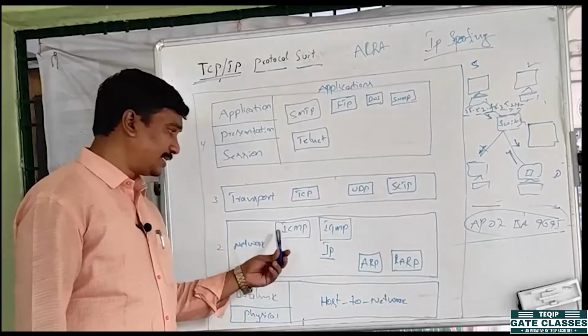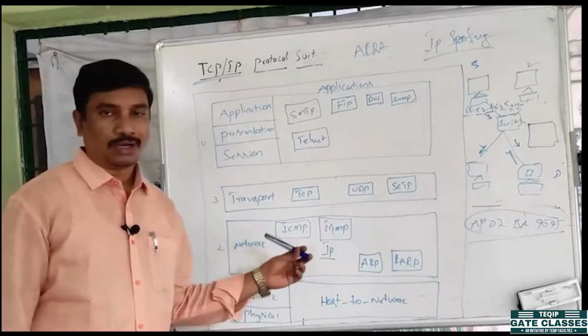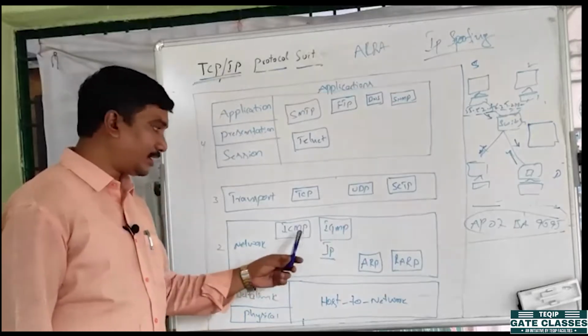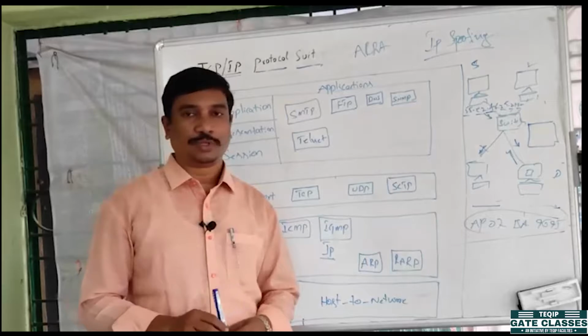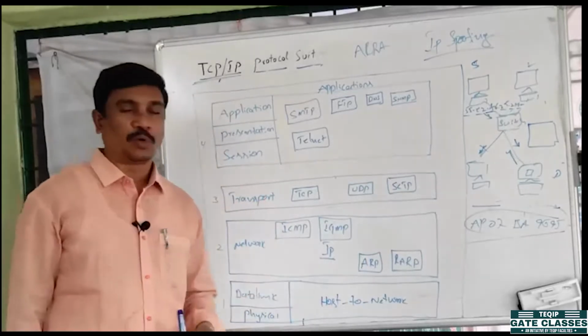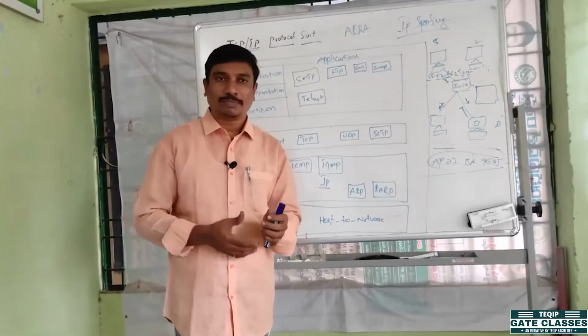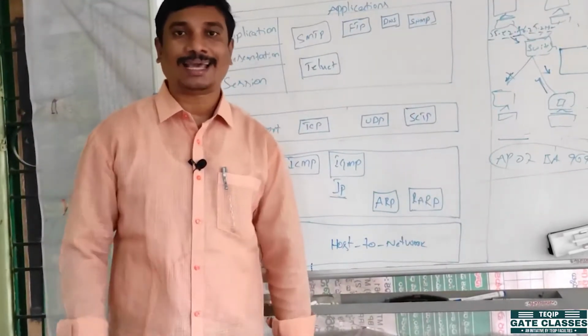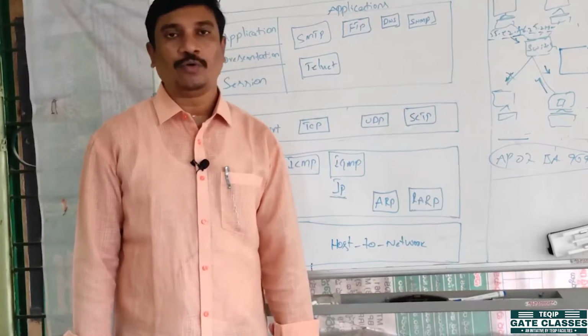Coming to the next one, ICMP and IGMP. Internet Control Message Protocol and Internet Group Message Protocol are the full forms of those two. So what is the use of the ICMP protocol? ICMP can identify the errors that are there in our network. How can it identify them?